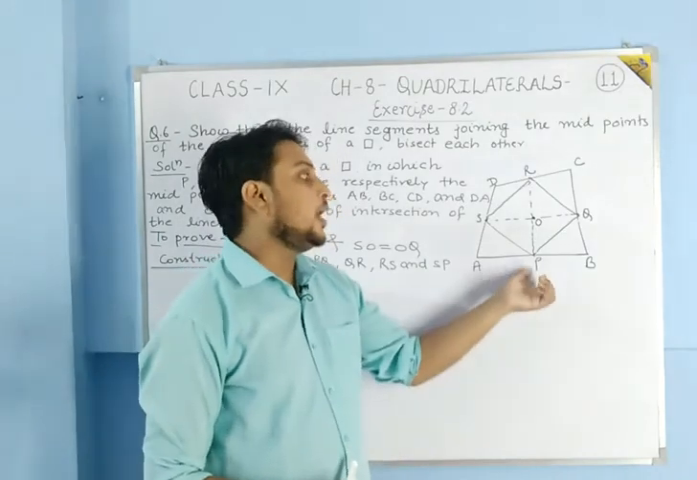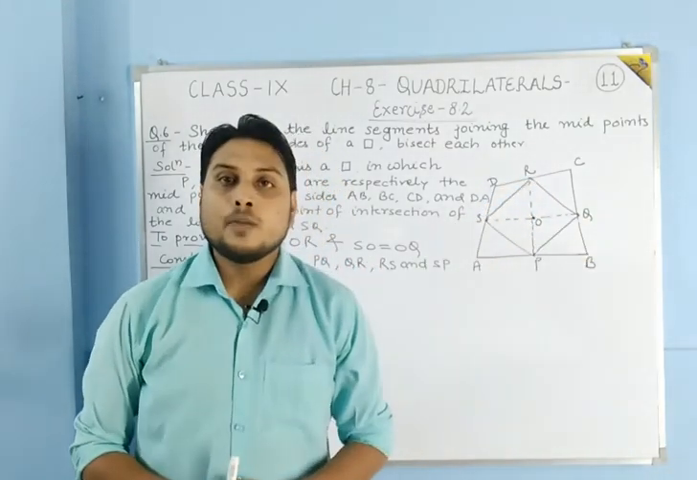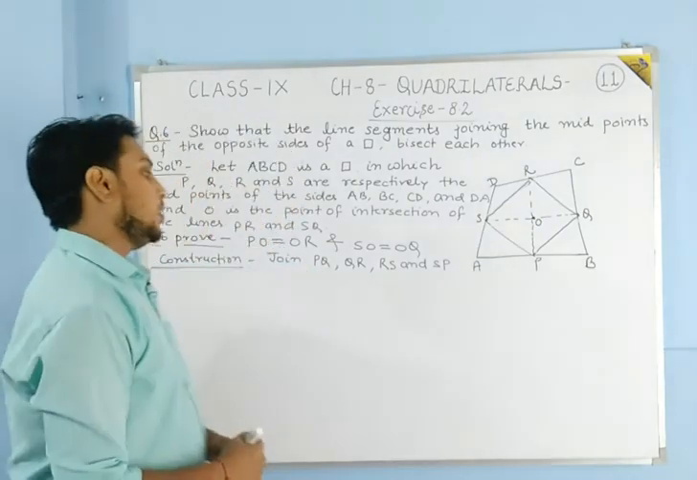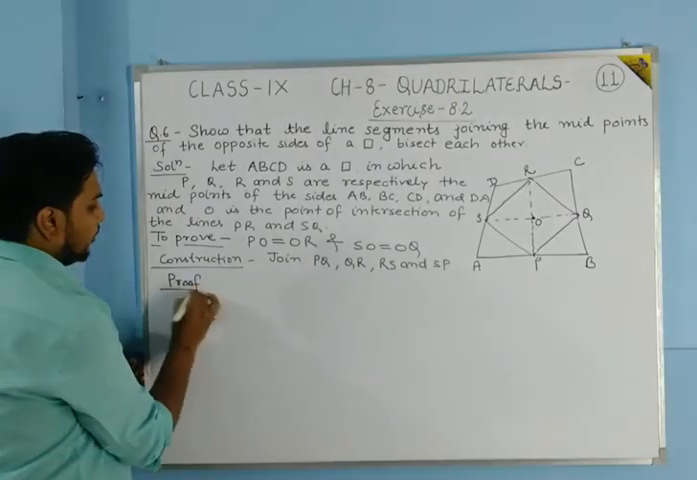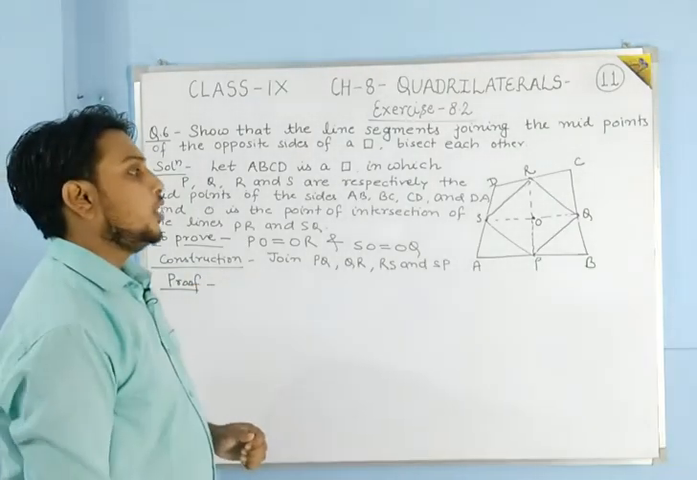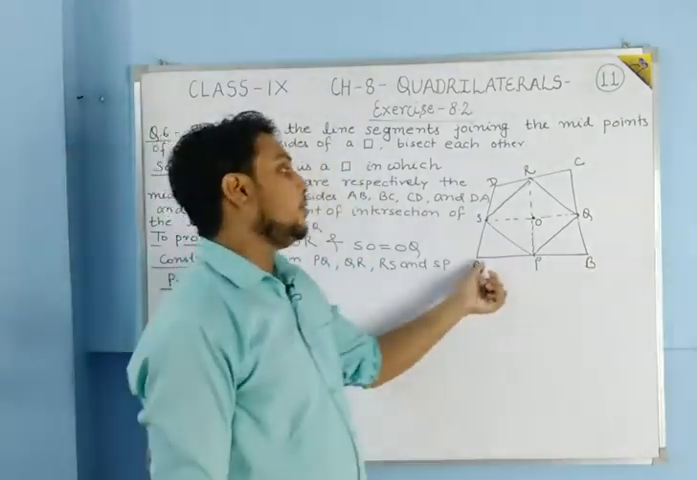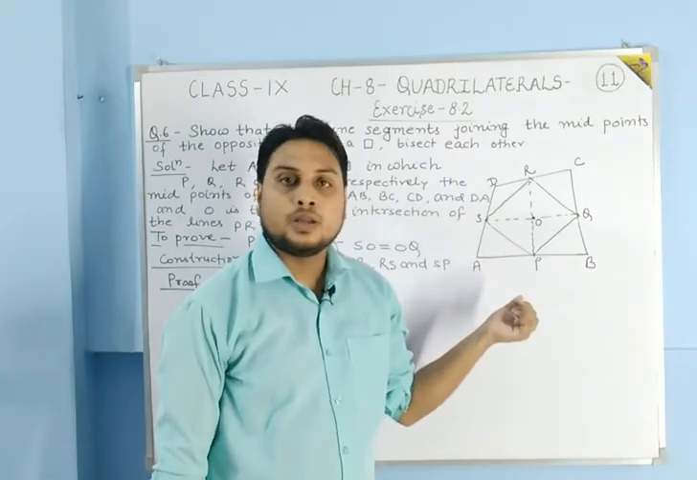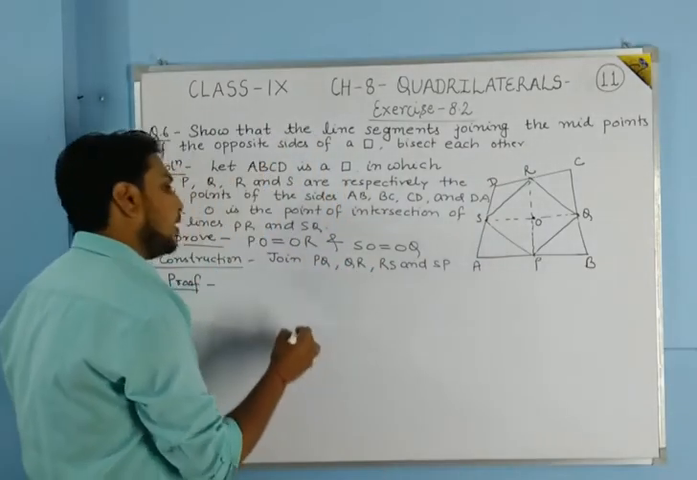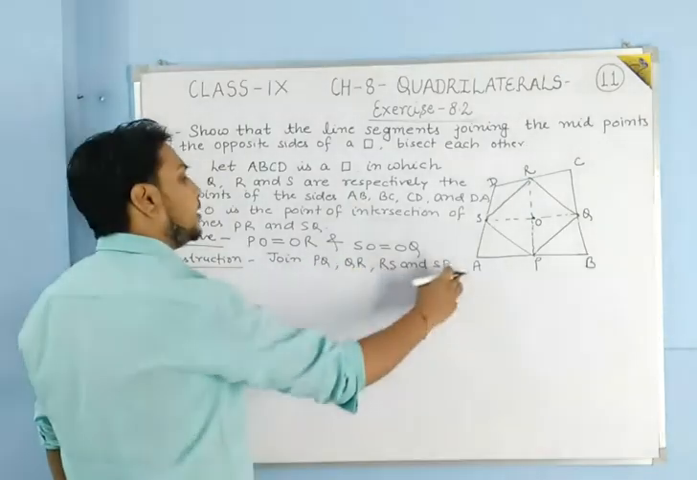Our aim should be to show this PQRS is a parallelogram. Let us see in the proof how we will prove it. Students, here we have to draw one more diagonal. This kind of question we have solved in question number 1 and question number 2, no? So here we have to join these.